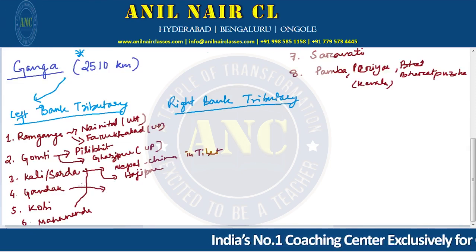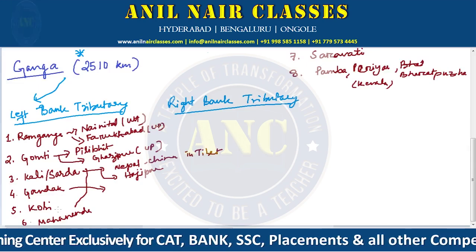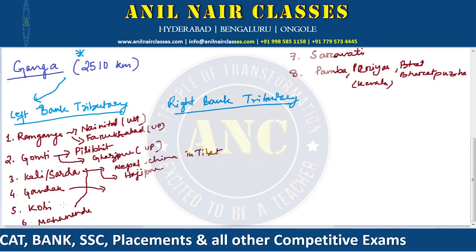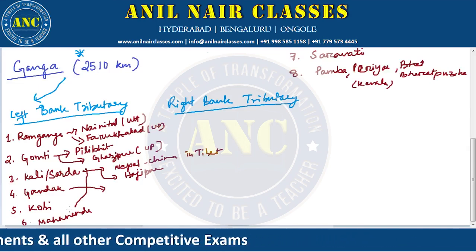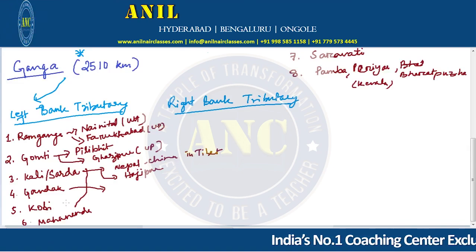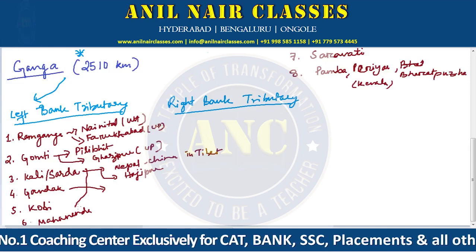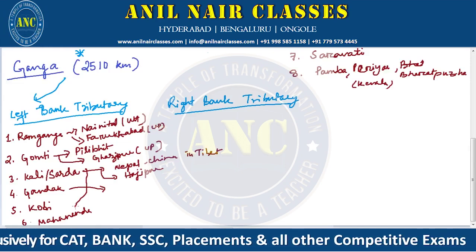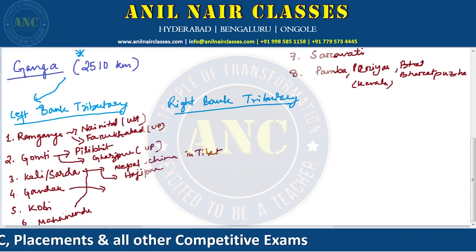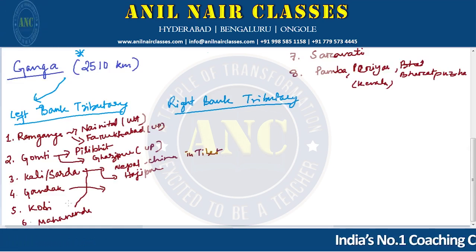Gandak, Kosi, all the three rivers. Recently Kosi was in the news because of the flood in Bihar, if you remember. Recently Bihar was flooded by the overflow of the Kosi river. The Chief Minister of Bihar, Nitish Kumar, requested the central government to have a discussion with Nepal, because Nepal opened the gates of its dam, and because of that the river overflowed and passed into the state of Bihar. So through current affairs also we can have an approach over this.